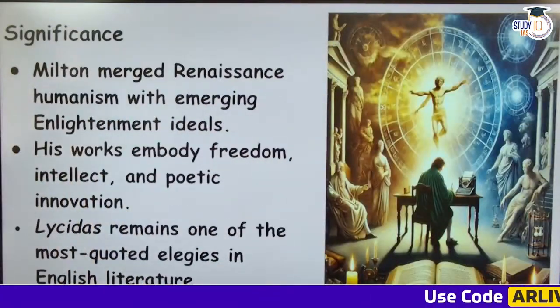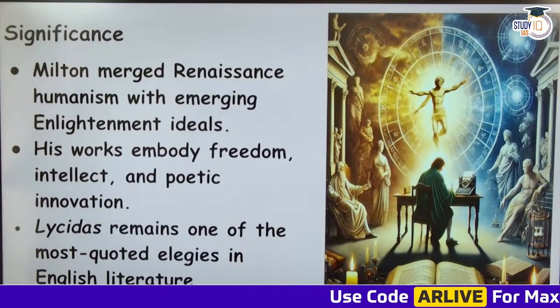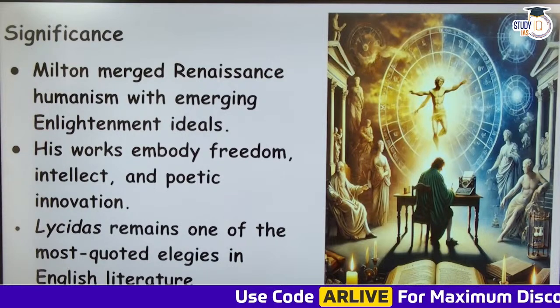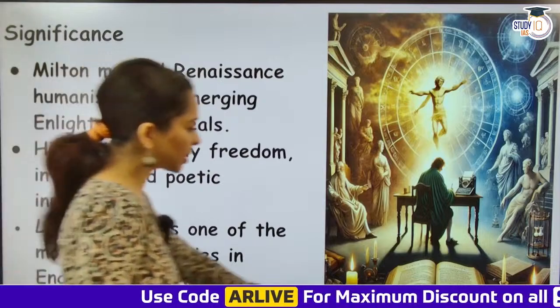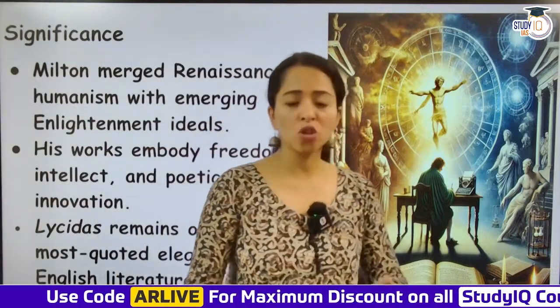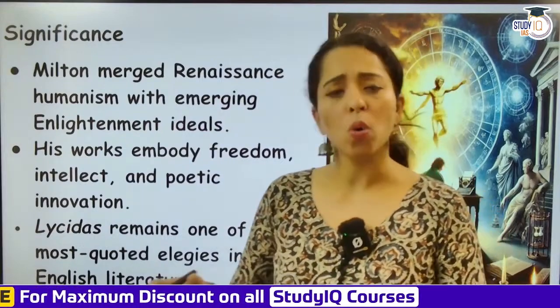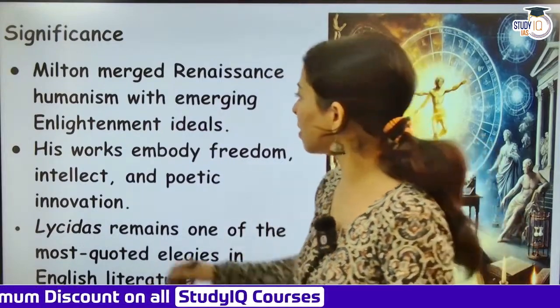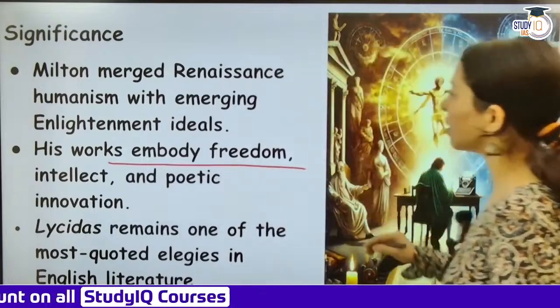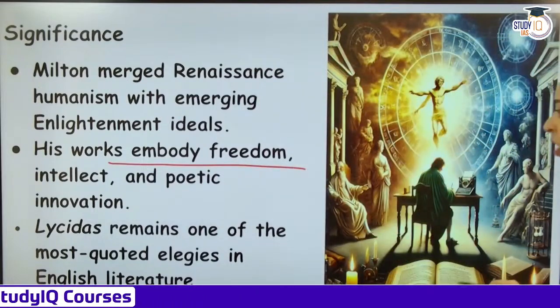Then you have the significance. Milton merged Renaissance humanism with emerging Enlightenment ideals. This is the significance: as the last of the Renaissance, he blended very well with the Enlightenment ideals that were emerging. And his works embody freedom, intellect, and poetic innovation.